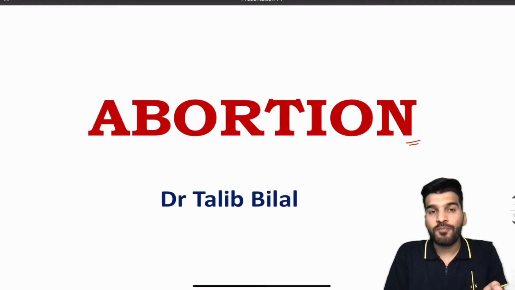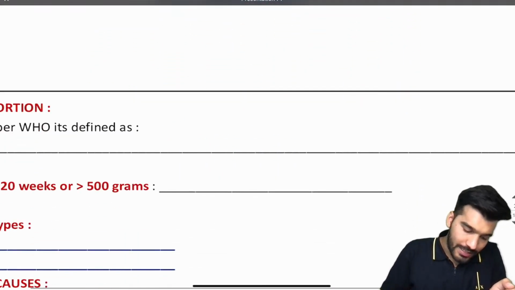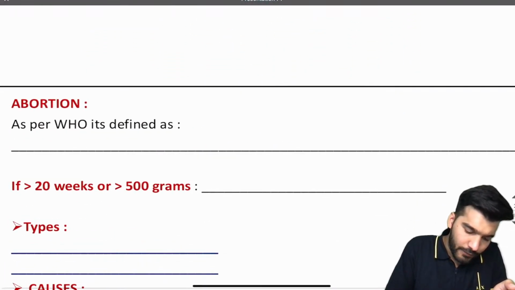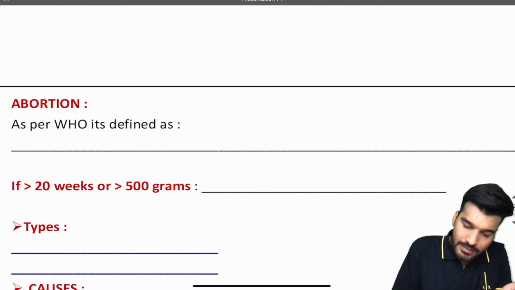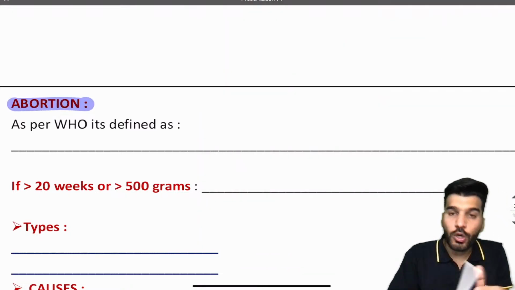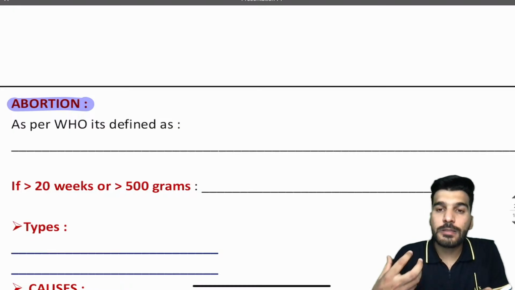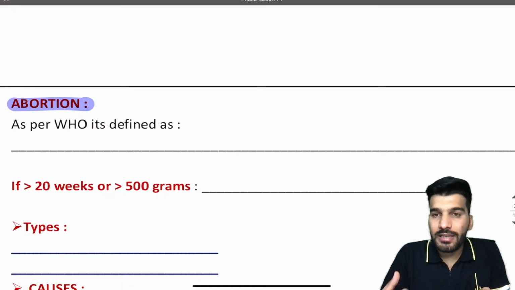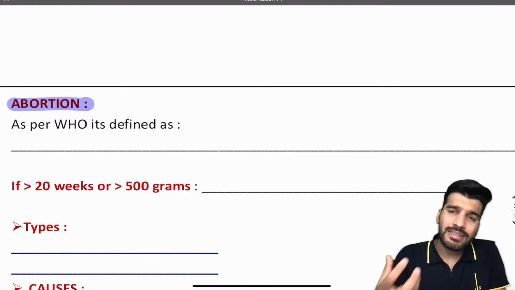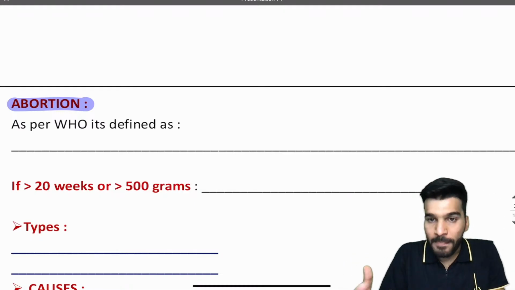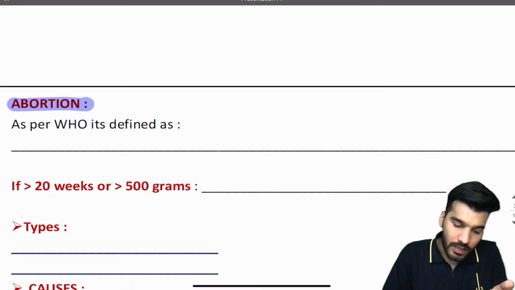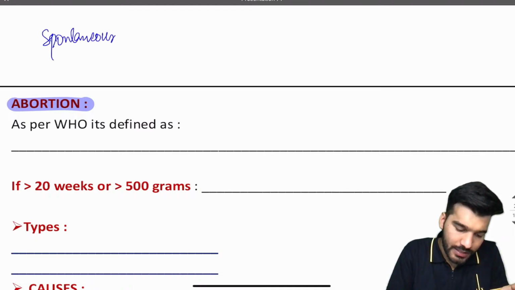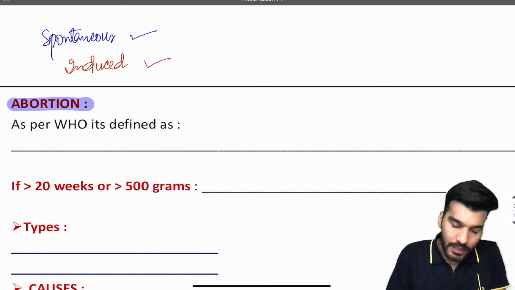We'll not go into much detail, but we'll focus on the high-yield content that has been asked repeatedly in your exams. Before starting abortion, let's first discuss the definition of an abortion. Abortion means spontaneous pregnancy loss, or the induced termination of the pregnancy. So either the abortion can be spontaneous, or it can be induced.